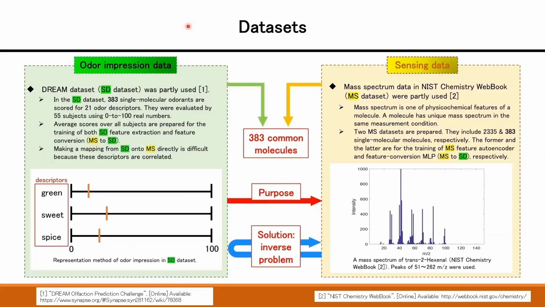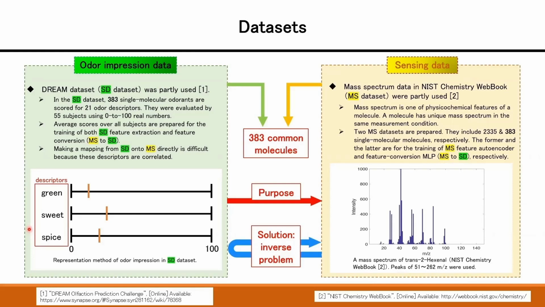Then let's talk about datasets. As an odor impression dataset, the DREAM dataset or SD data was partly used. In the dataset, 21 odor descriptors such as green, sweet, and spice were evaluated using real numbers from 0 to 100.